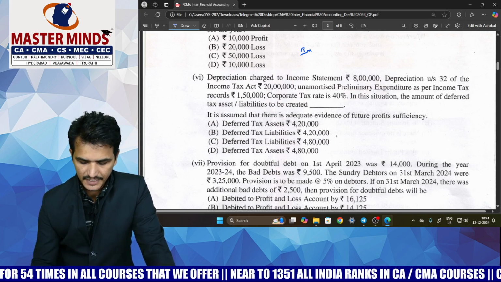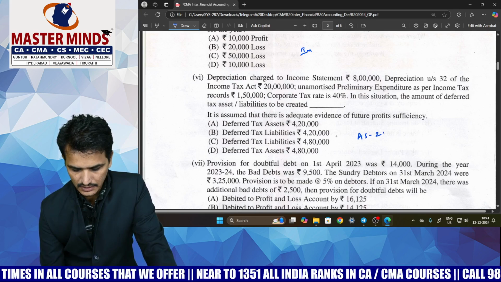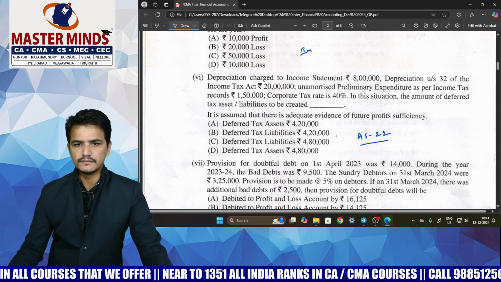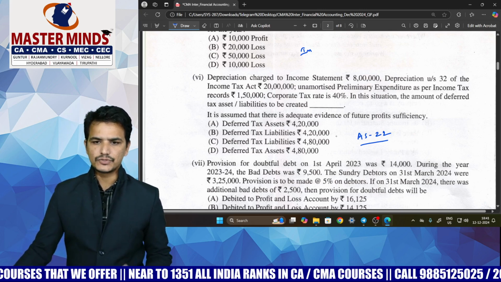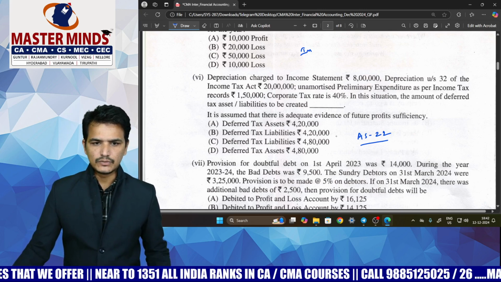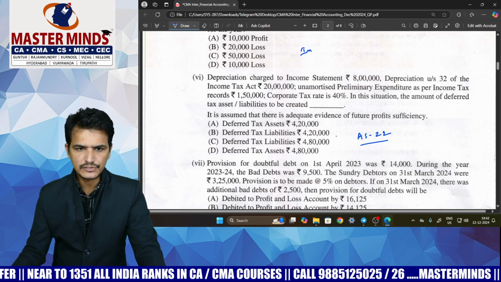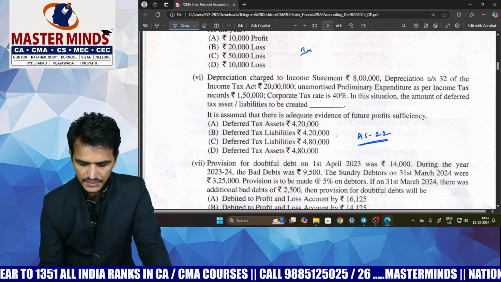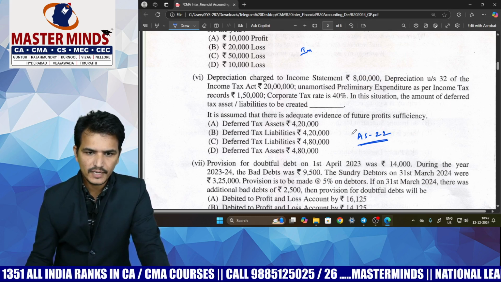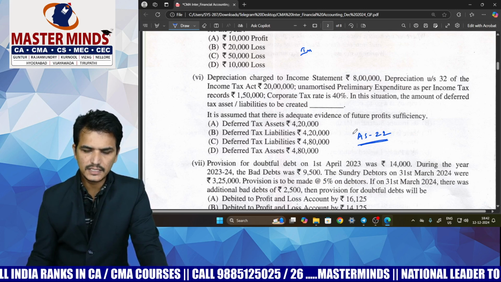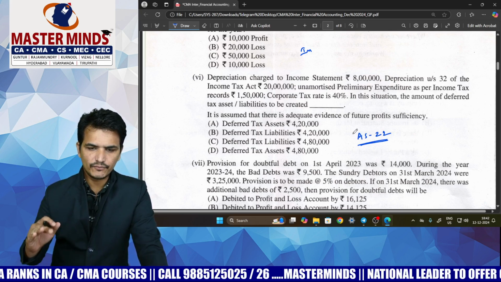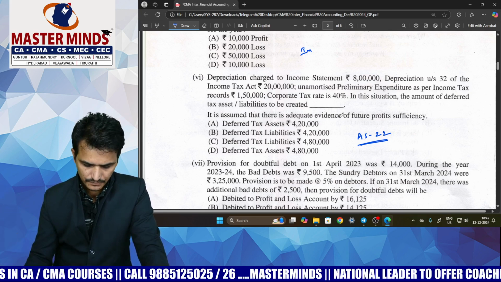The next question is based on AS22, accounting for taxes on income. The first time they have given a question from AS22: one 5-mark theory question and one MCQ. Based on the AS22 provisions, the MCQ is a basic one only. We have already covered it in the form of CRD1 or CRD2.